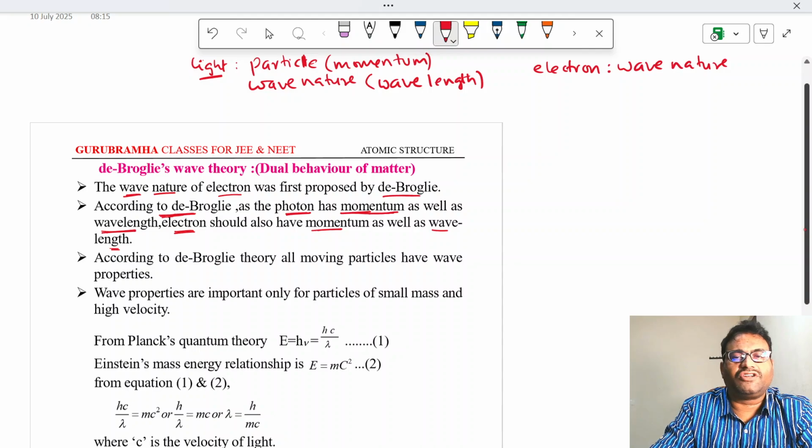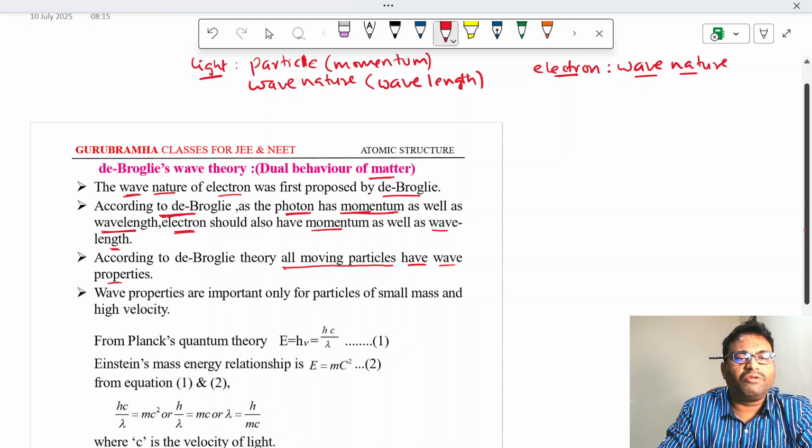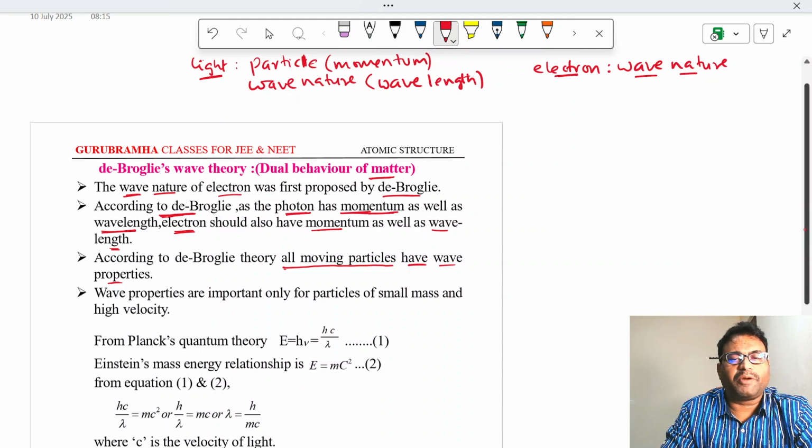So electron is not only having particle nature, it is also having wave nature. Not only that, matter, any moving particle. According to de Broglie, all moving particles will have wave properties. That means they not only behave as particle, they also behave as a wave.